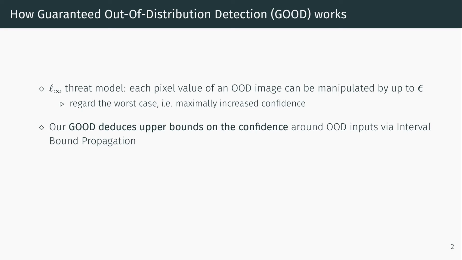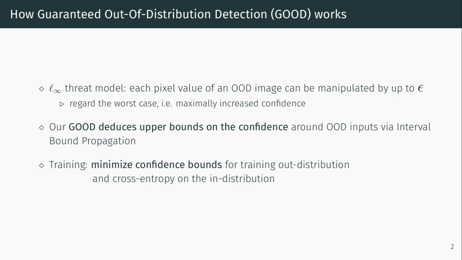Using interval-bound propagation, we derive mathematical upper bounds on the confidence, and then, during training, we minimize those upper bounds on OOD inputs, and at the same time, we keep the cross-entropy loss on the in-distribution.